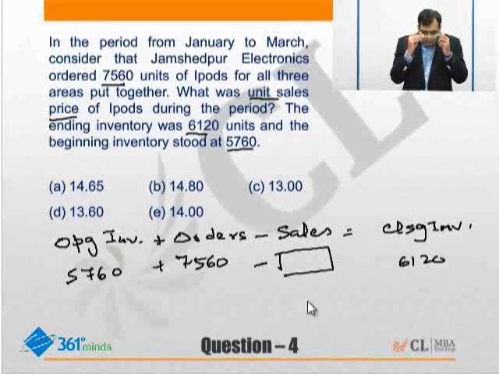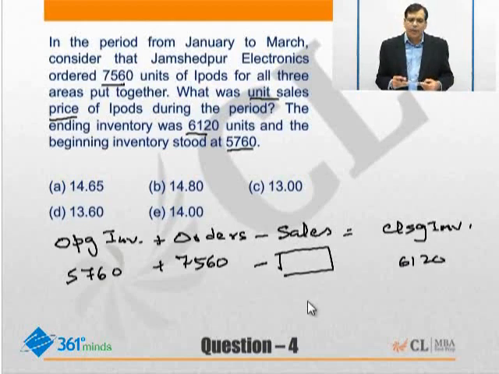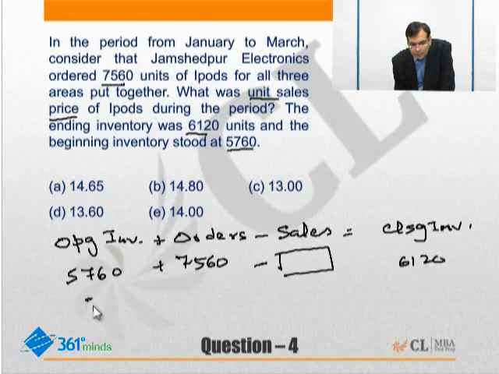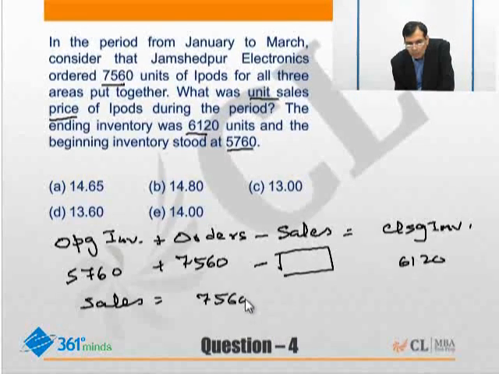So whenever your closing inventory is higher than the opening inventory, it means that the sales are lesser than the orders. In other words, sales in this particular case will be equal to 7560 plus 5760 minus 6120.